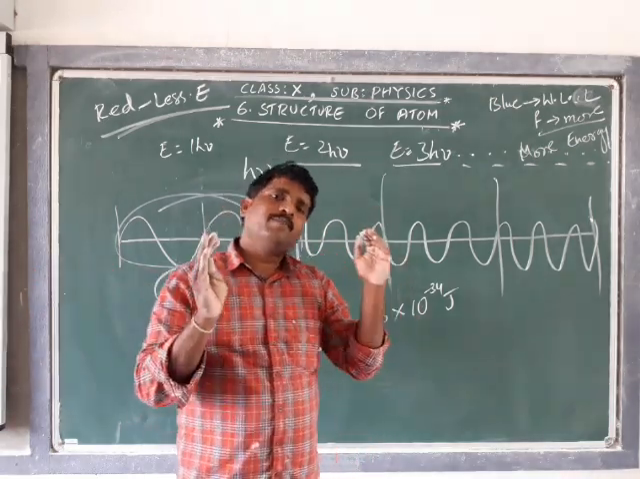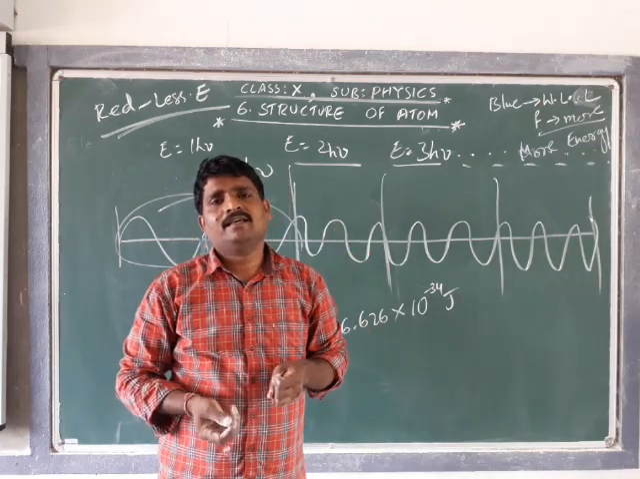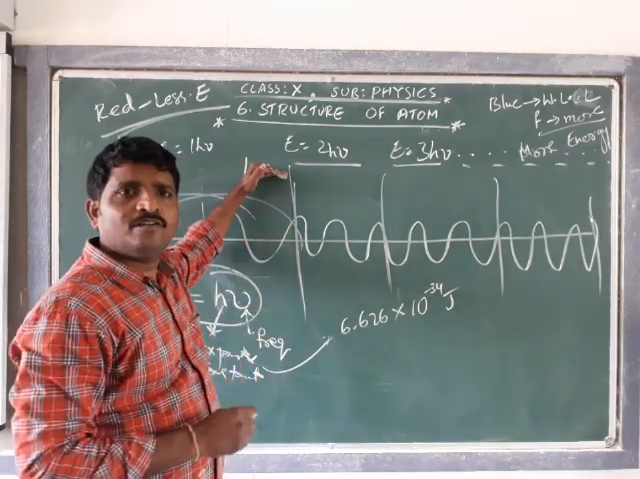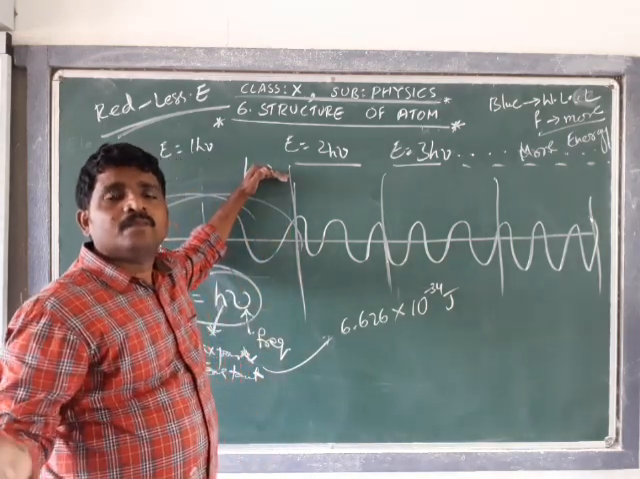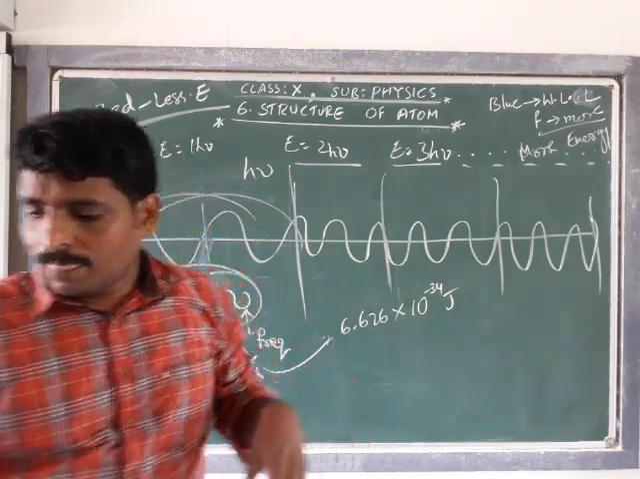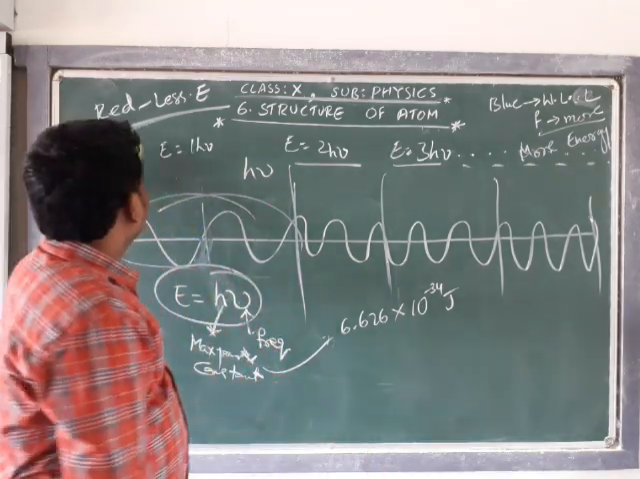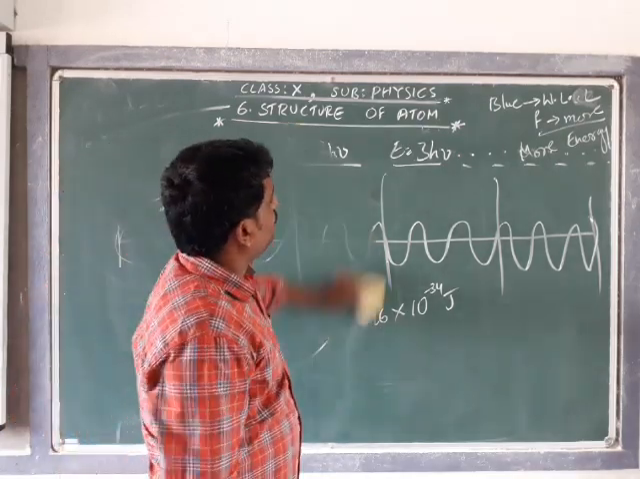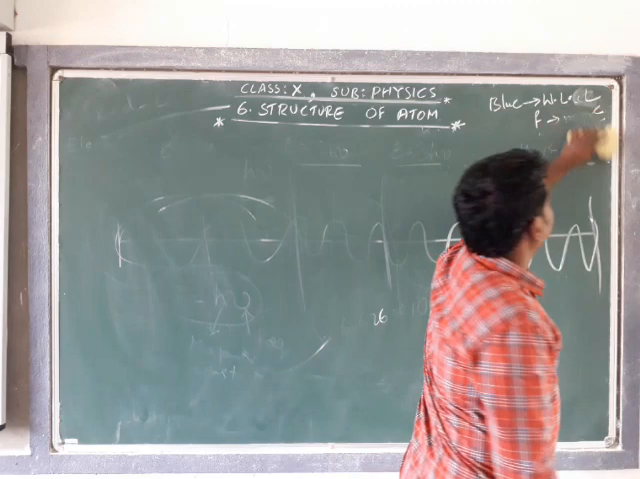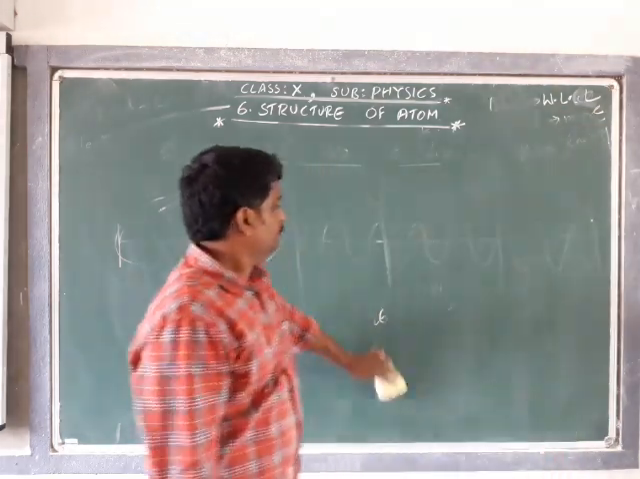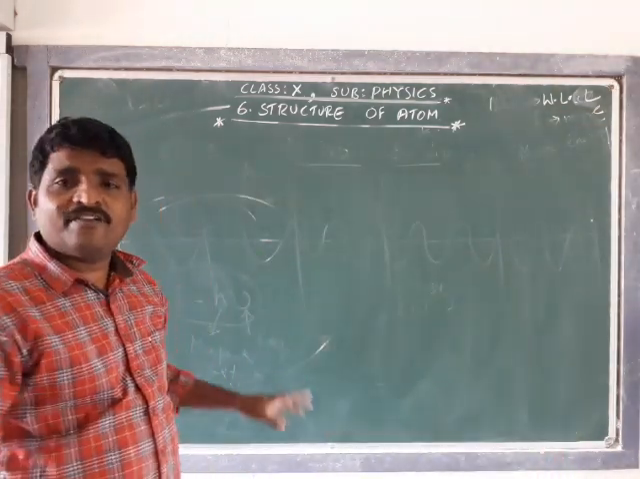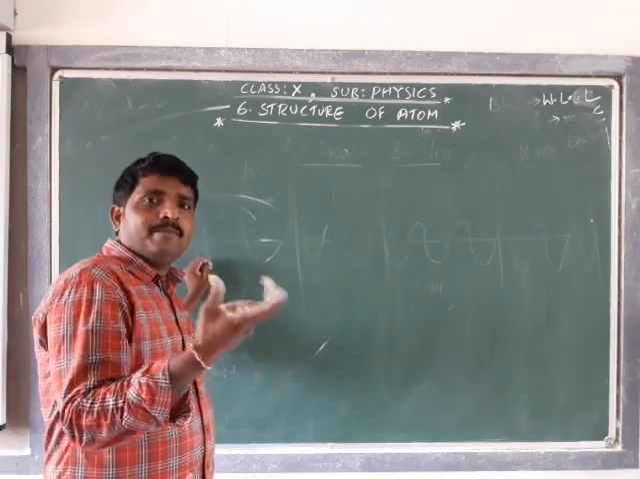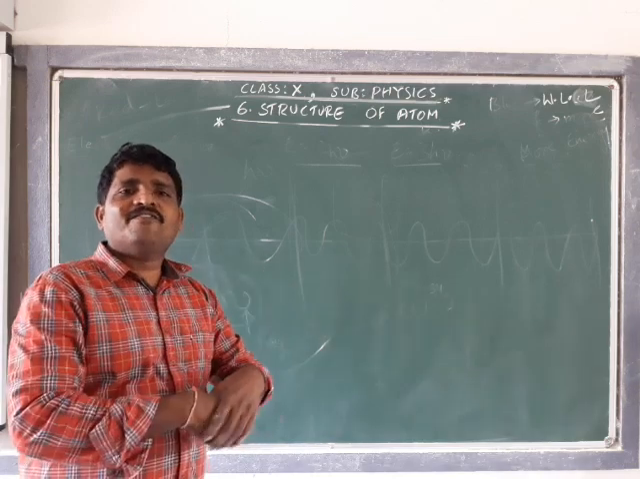About this Max Planck proposal, you have an explanation in your higher classes. As per the 10th class portion, we have this much. Now we will understand how, in Diwali and other festivals, we are able to enjoy the colors of the different crackers. How are these crackers able to produce these different colors?